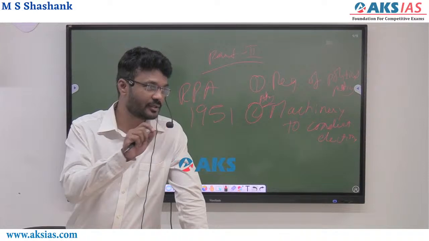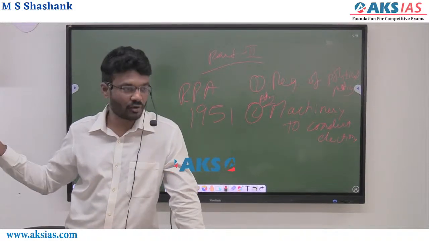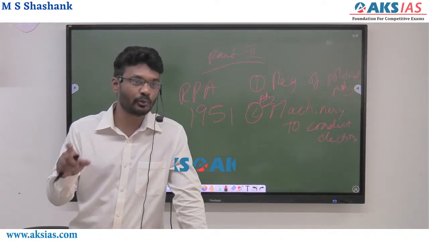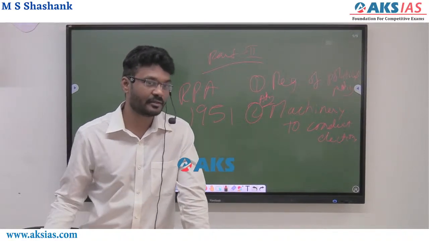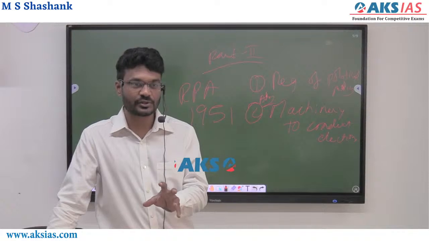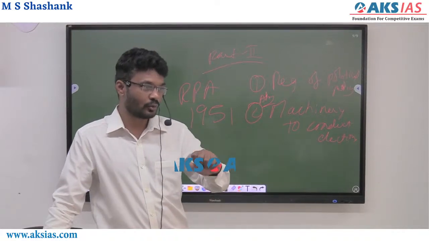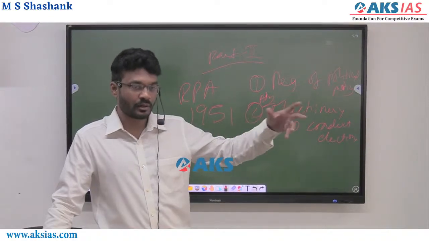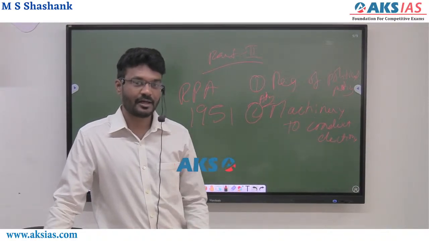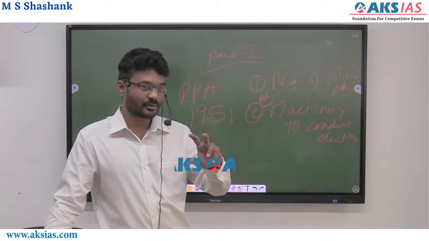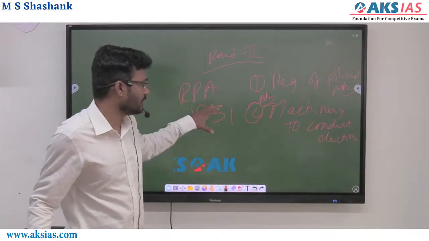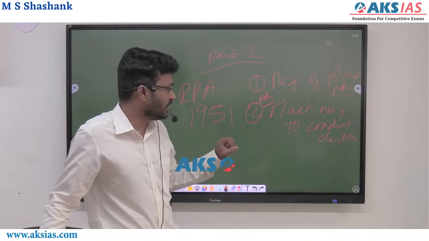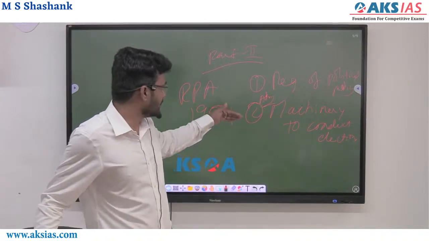Which government school or which place has to be the polling booth. So the polling booths have to be decided, right? Generally the polling booth should follow certain rules and regulations. It should not be in the vicinity of any alcohol shop, for example. So like that there are some rules and regulations, and based on that the polling booths will be decided. Once the polling booths are decided and the election machinery is ready, this step is done.